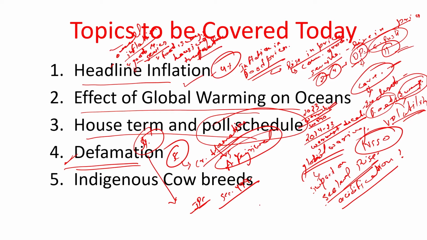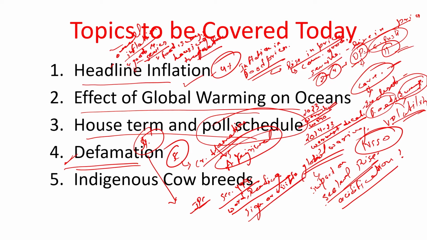It says whoever by words, spoken or intended to be read, or by signs or visible representation, makes or publishes any imputation concerning any person.